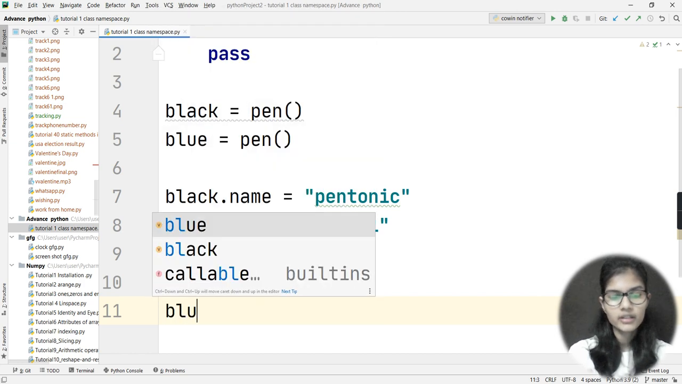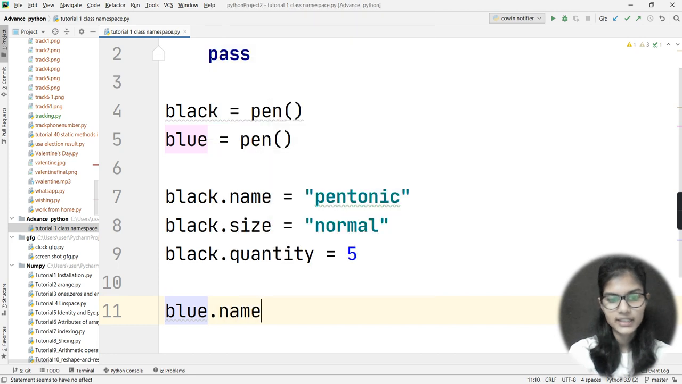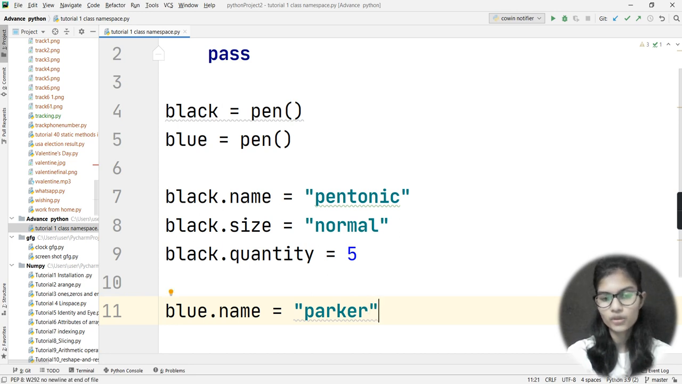So I'll be writing here blue dot name. If you just want to give some other attributes, you can give some other attributes. If you want to give the same attributes, you can give the same. That totally depends on what you want to give here. So let's say blue dot name. Let's say the name for my pen is Parker. The blue pen which I'm having, the name for that pen is Parker.